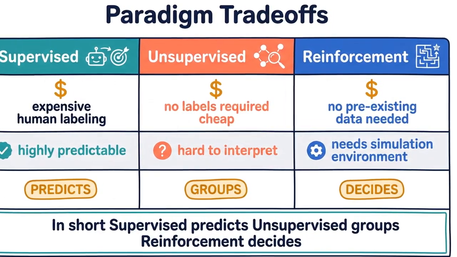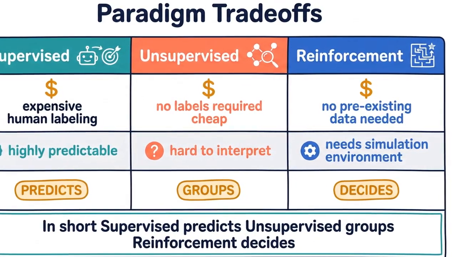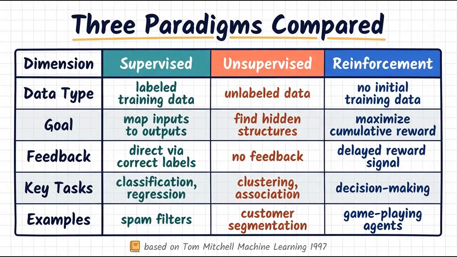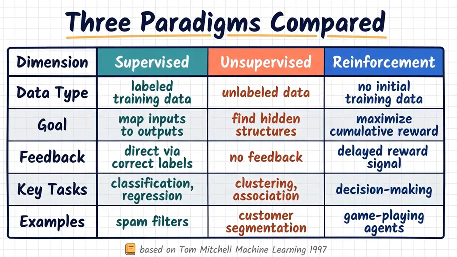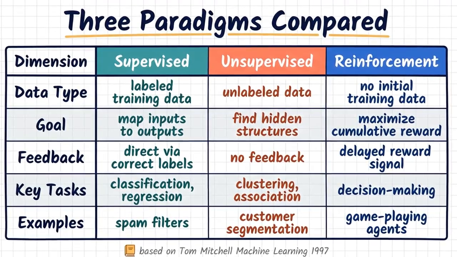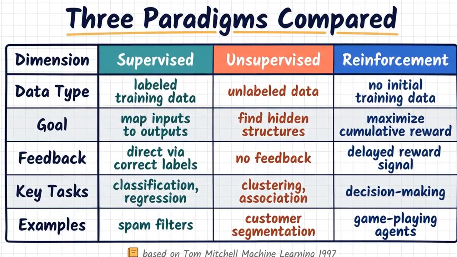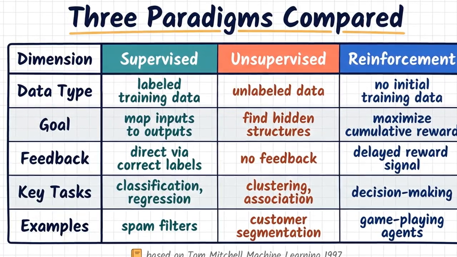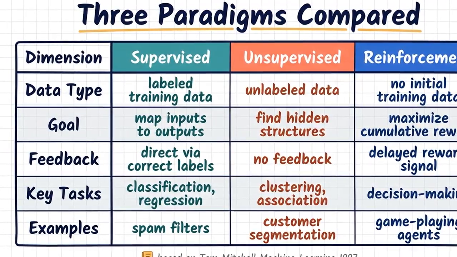In short, supervised learning predicts, unsupervised learning groups, and reinforcement learning decides. Here is a comparison of the key dimensions of these three approaches. According to Tom Mitchell's classic book, Machine Learning, a comparison of these three paradigms highlights their distinct data types, goals, feedback mechanisms, key tasks, and real-world examples.